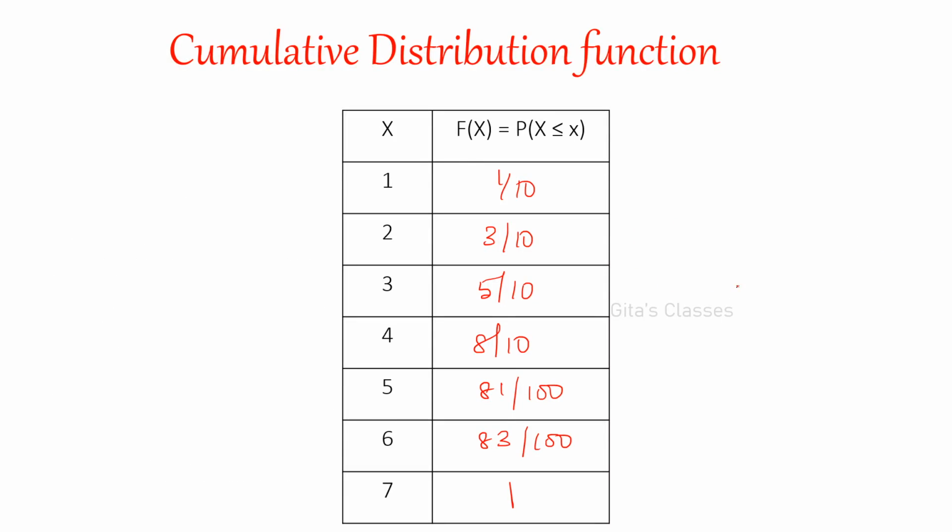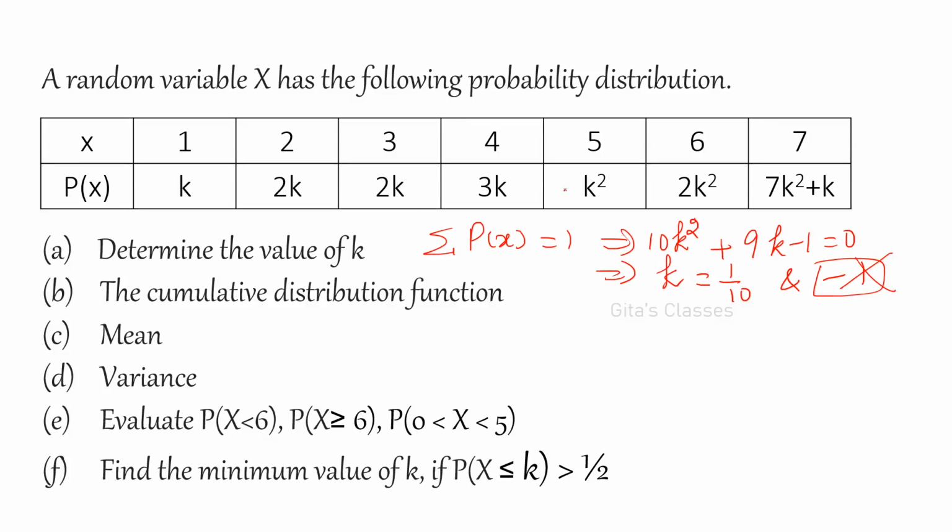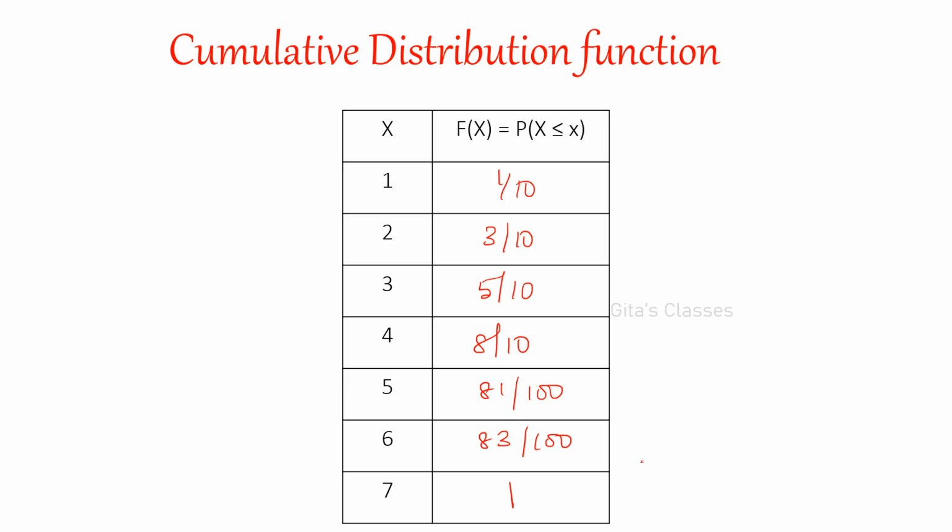Then the cumulative is according to P of X less than or equal to x. And after substituting the value of K, this will become 1 by 10, and this is 2 by 10, this is again 2 by 10 and 3 by 10 and so on. So up to 1 it is 1 by 10. For up to 2, 2 plus 1, 3 by 10. Then 5 by 10 and so on. Okay, you have to add. The last should be 1. If you don't get 1, that means you have made a mistake.